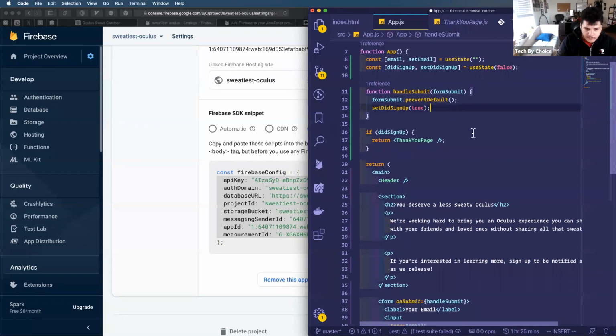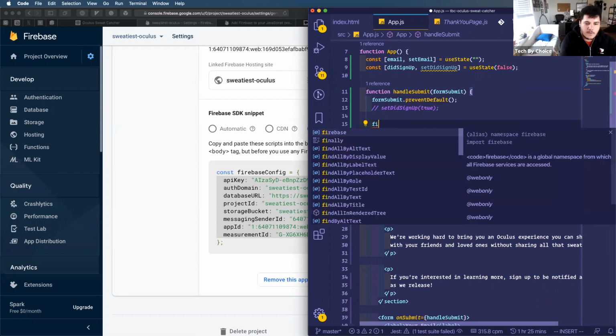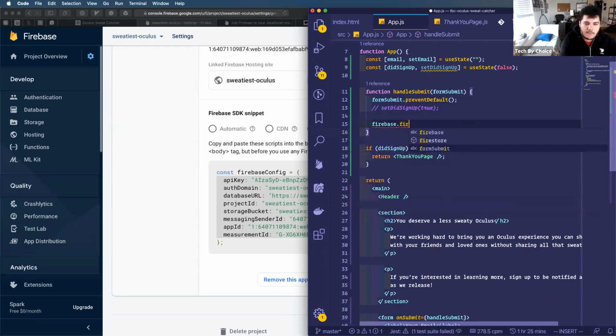Now that I've imported Firebase, I'm actually going to comment this out. This set did sign up to true, because that's not actually true right now. The way that I do that in JavaScript is by putting two forward slashes in front of that. So what I actually need to do when my submit form is executed is say Firebase, Firestore.